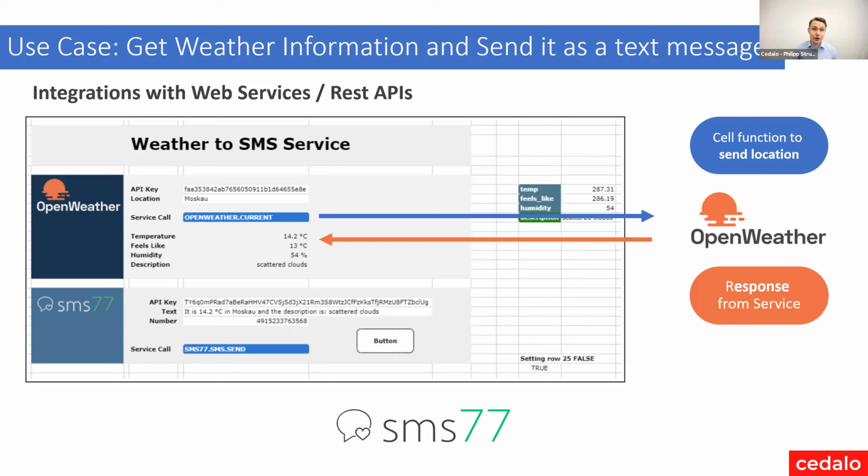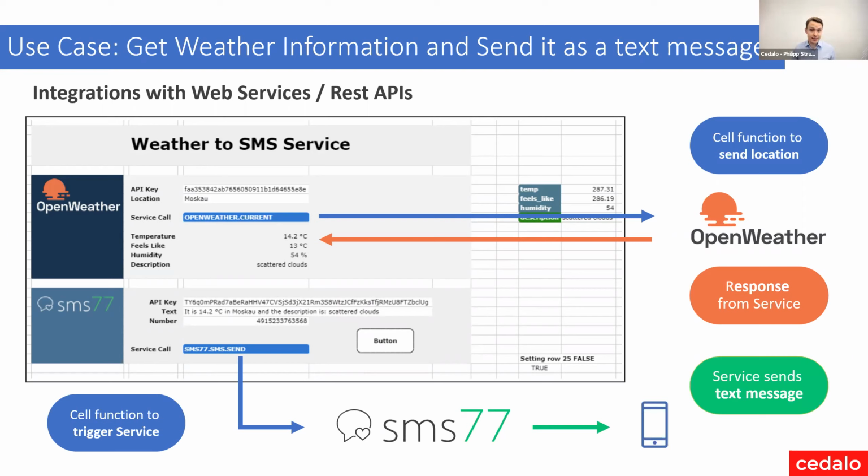OpenWeather is going to return the current weather of Moscow in this case, and later on other places as well. We're going to bring it in a structure how we want to see or look at that. And then we have another function that's going to trigger SMS77 with a text, and that text in the end is going to come up and appear on my smartphone. And that's exactly what we're going to build now.